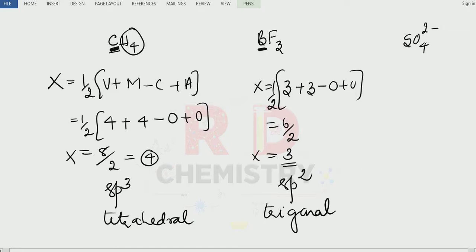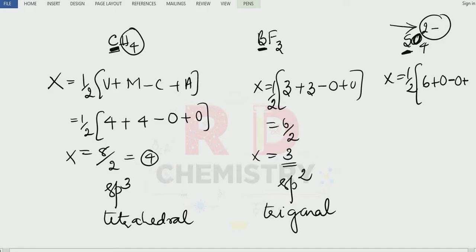We'll go for one of the anions. X is equal to half. Sulfur is the central element. Sulfur is under the oxygen family, so valence electrons are equal to 6. But oxygen is divalent. It can form two bonds. So monovalents are not there. Minus cationic charge is not there. Plus anionic charge minus 2.